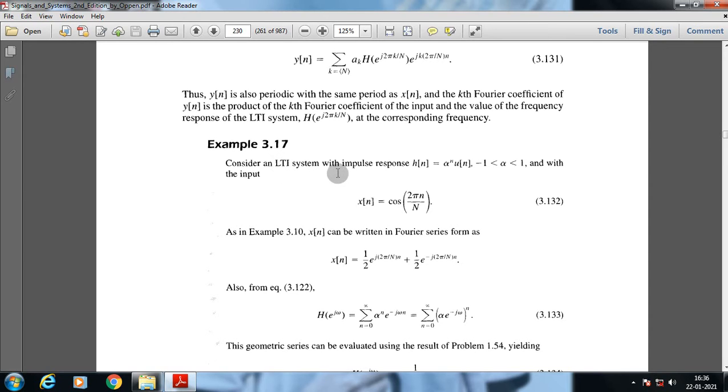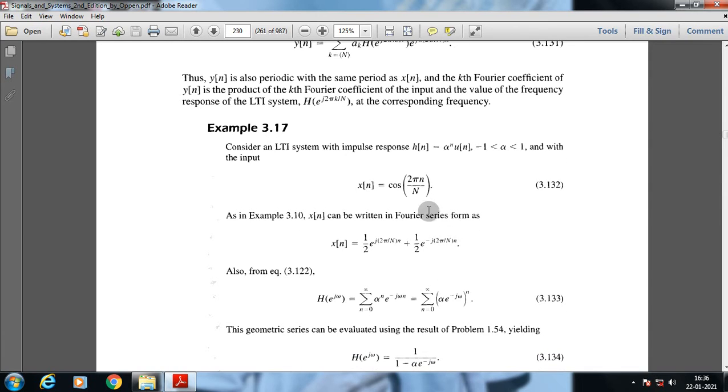Consider an LTI system with impulse response h[n] = α^n u[n], where the value of α is between -1 and 1, and with input x[n] = cos(2πn/N). As in example 3.10, x[n] can be written in Fourier series form: x[n] = (1/2) e^(j2πn/N) + (1/2) e^(-j2πn/N). So applying this formula, we get the value of x[n].